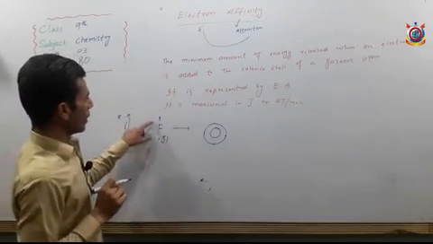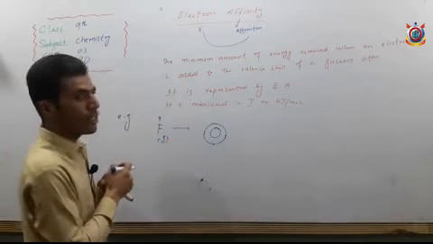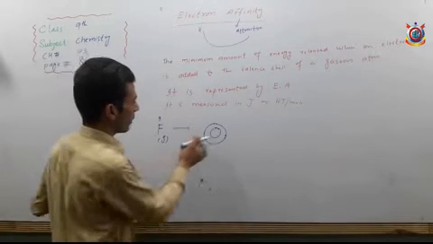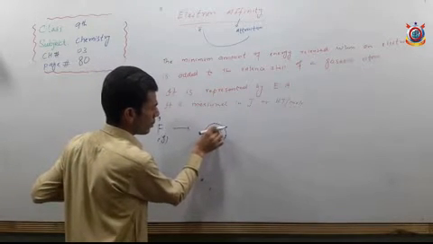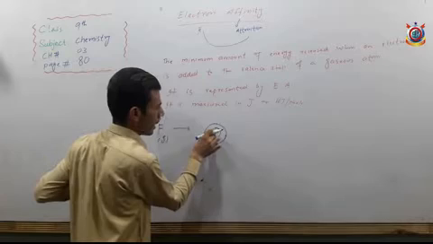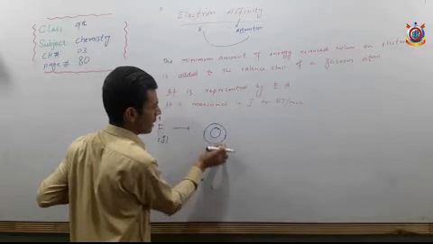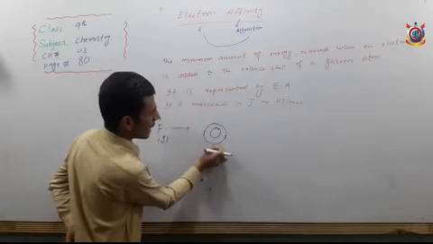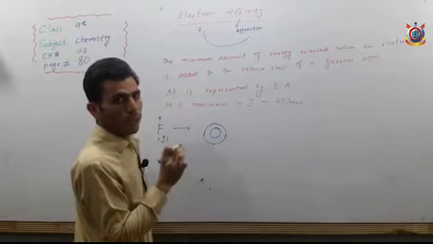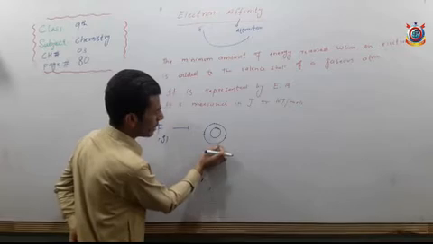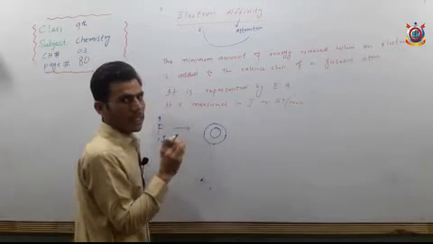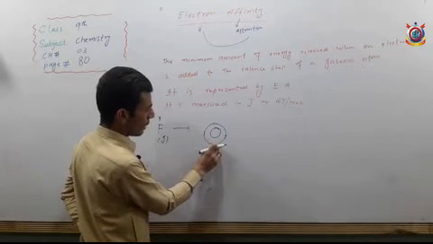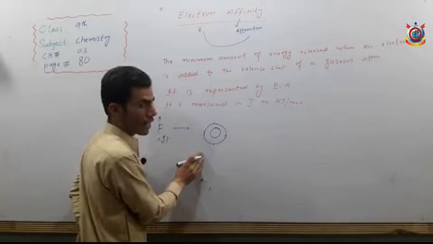So in the first shell K there are 2 electrons, and in the second L shell there are 7 electrons. So you see that 1 electron is needed to complete its valence shell or last shell with 8 electrons.